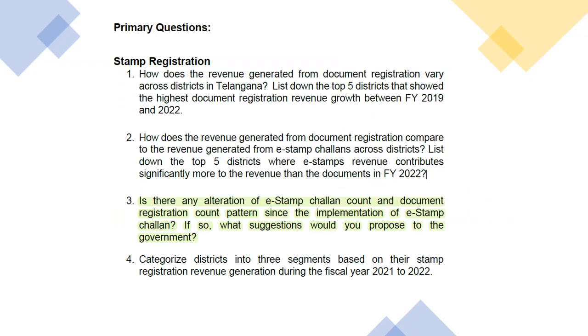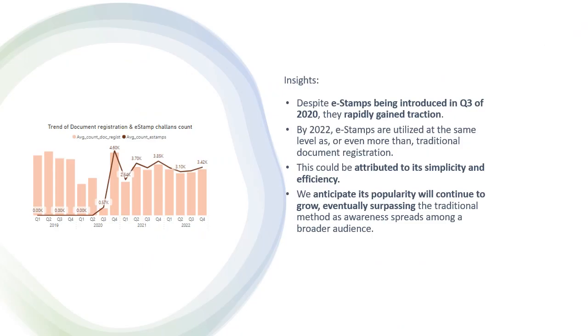Is there any alteration of e-stamp challan count and document registration count pattern since the implementation of e-stamp challan? If so, what suggestions would you propose to the government? This line and column chart shows the trend of document registration and e-stamp challans count over time.